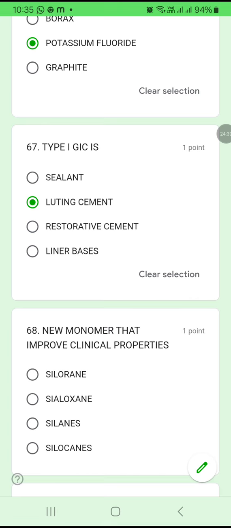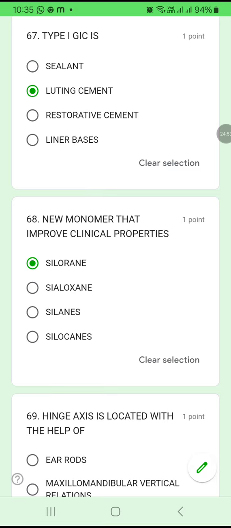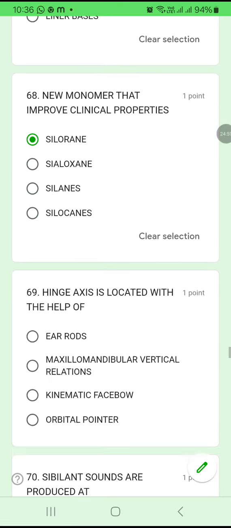Okay. 68. New monomer that improve the clinical properties. Silurine, siloxane, silanes or silocanes. New monomer that will improve the clinical property is silorane, which is a new monomer, okay, used in clinics now. Silorane, okay, new monomer that will improve the clinical property is silorane.